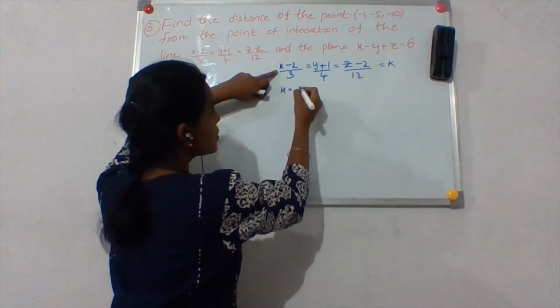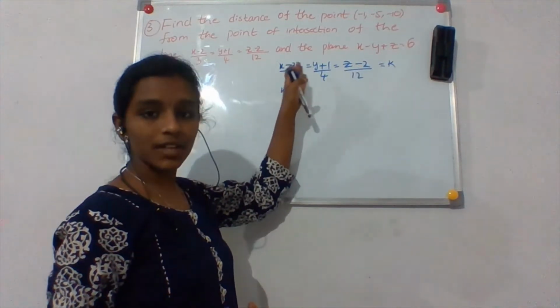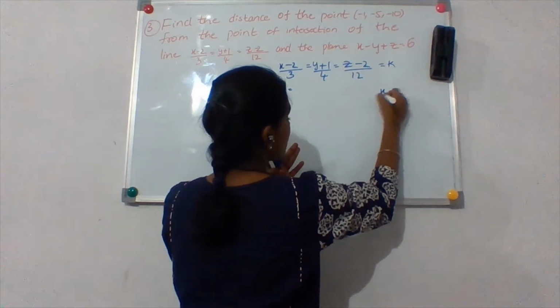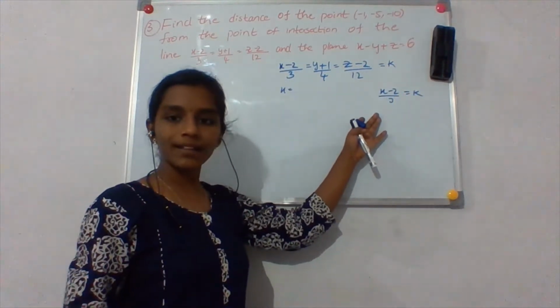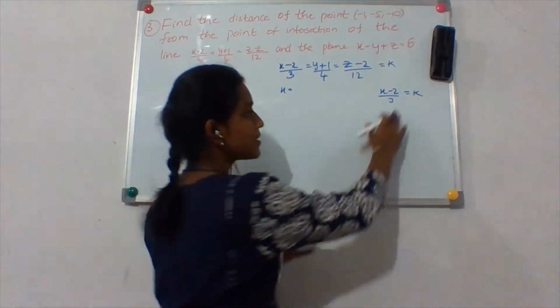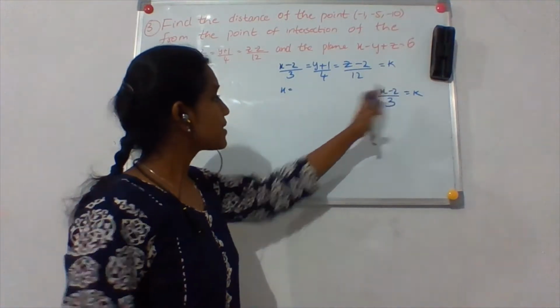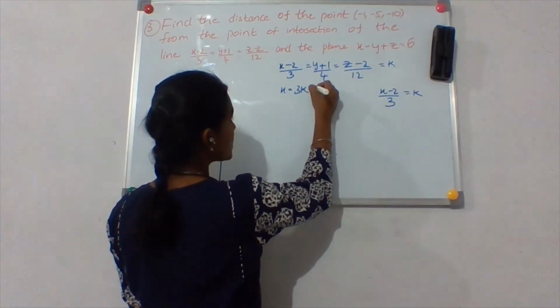If I take (x minus 2) by 3 is equal to k, then what do I get as the x value? That will be 3k plus 2.